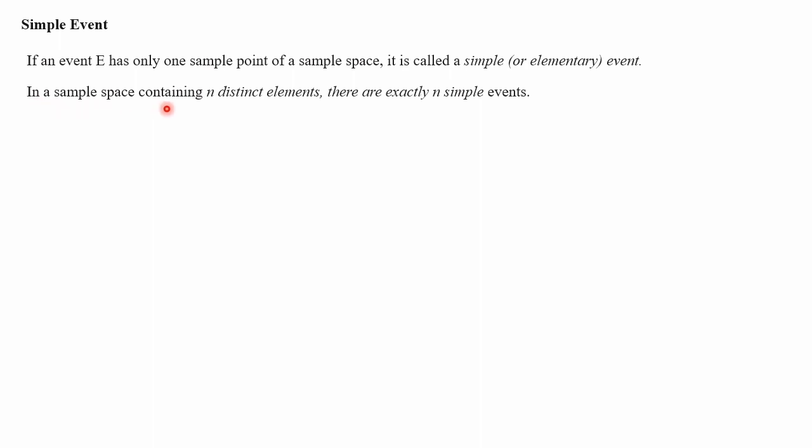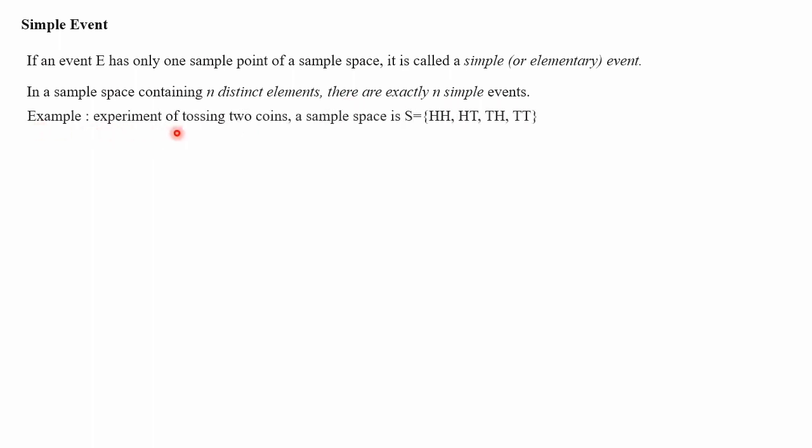In a sample space containing n distinct elements, there are exactly n simple events. For example, if a sample space has 6 elements, then there are exactly 6 simple events. If you write each element separately, we get a simple event. So if it has 6 elements, then we can form 6 simple events. Each element we can take separately and form events. That is called simple events.